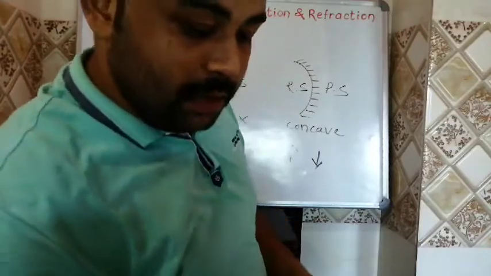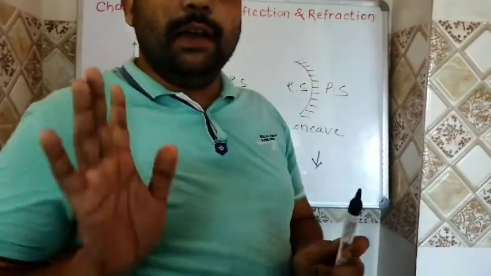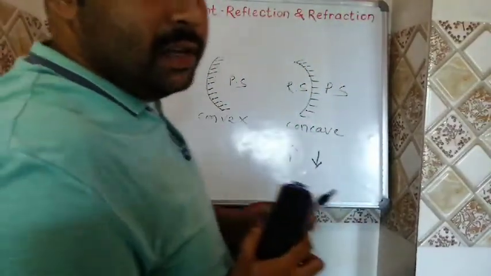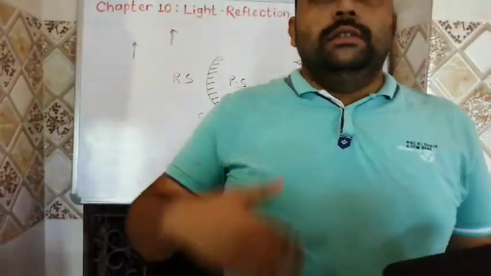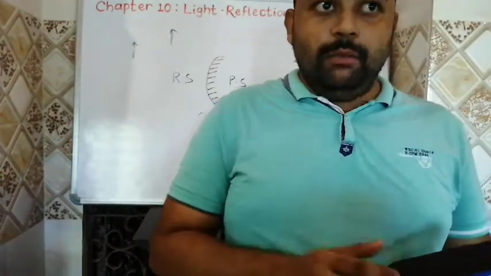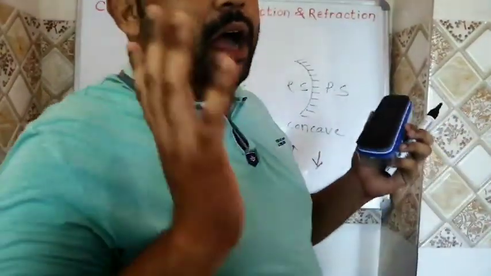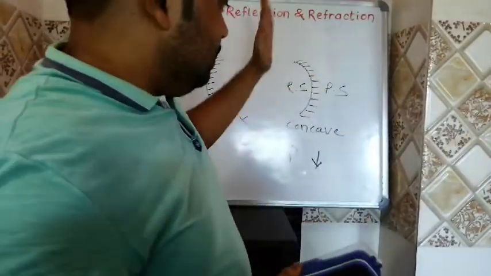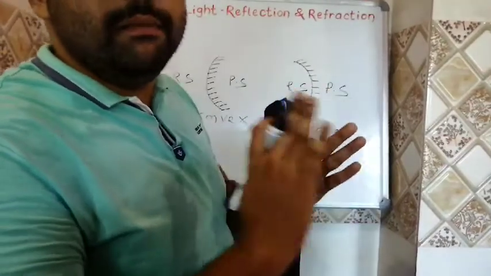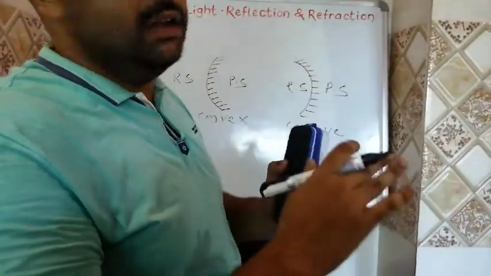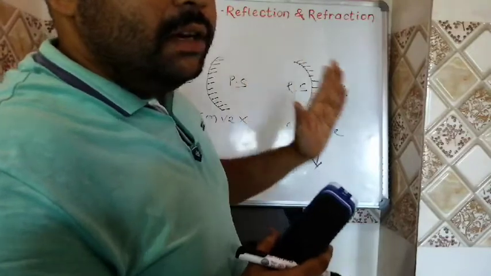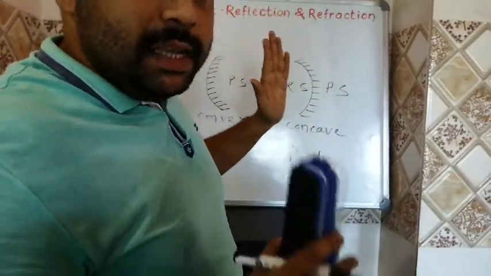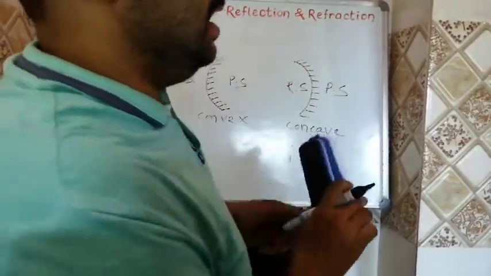Next we shall come to the topic of basic terms related to spherical mirrors. For example, while studying the human body in biology, we have different parts like eye, ear, nose, mouth. Like that, if we study spherical mirrors, we have different parts with their respective names. So we have to know each and every term related to spherical mirrors. Now we are going to discuss some basic terms.